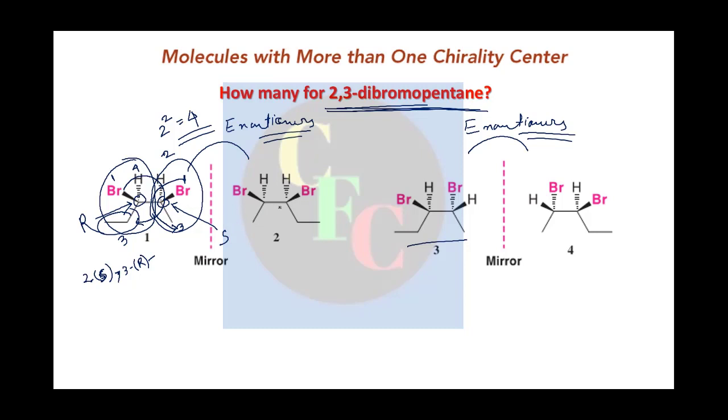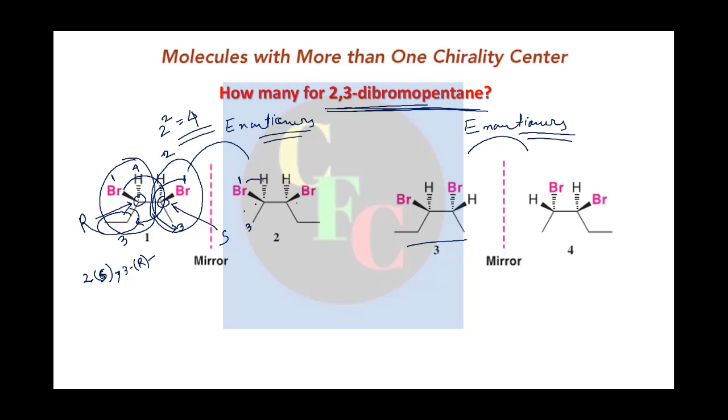Now this is the mirror image. For this mirror image, you can just assign R and S, just the opposite. But if you want to try, you can try one. Here it is bromine, so this is the second priority group, and this is the third priority.